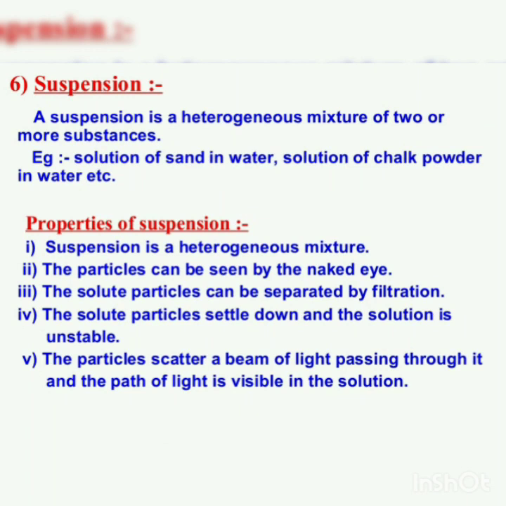Next one is suspension. A suspension is a heterogeneous mixture of two or more substances. For example, solution of sand in water, solution of chalk powder in water, etc. Thus, the properties of suspension are as follows. Number one, a suspension is a heterogeneous mixture. Second, the particles can be seen by the naked eye. Third, the solute particles can be separated by filtration. Fourth, the solute particles settle down and the solution is unstable. And last, the particles scatter a beam of light passing through it and the path of light is visible in the solution.